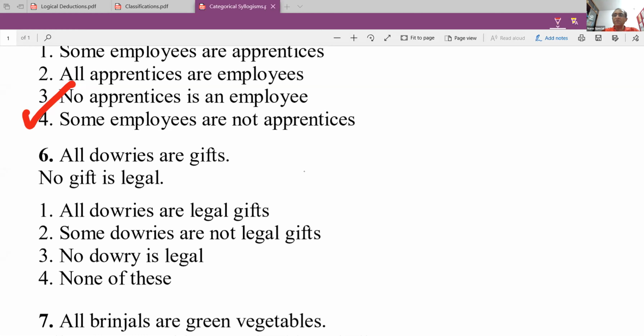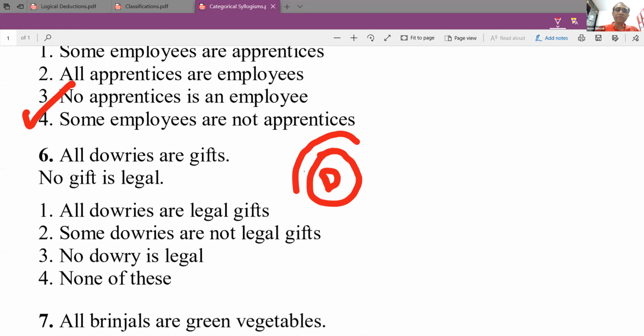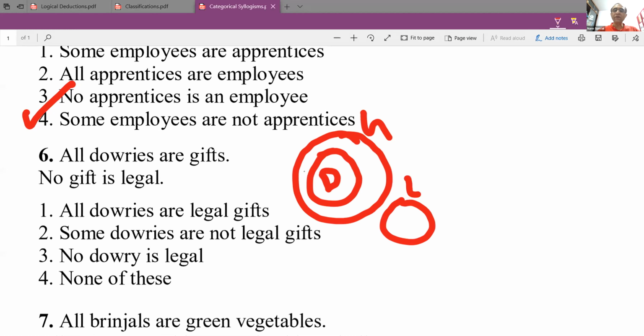Shreya, let's just draw those diagrams. Can you just draw the diagram, Shreya? Okay. So let's draw these diagrams. All dowries. Now let's say this is dowry. All dowries are gifts, so gifts is like this. And then he says, no gift is legal. So the set of things which are legal is outside this circle represented by gifts.